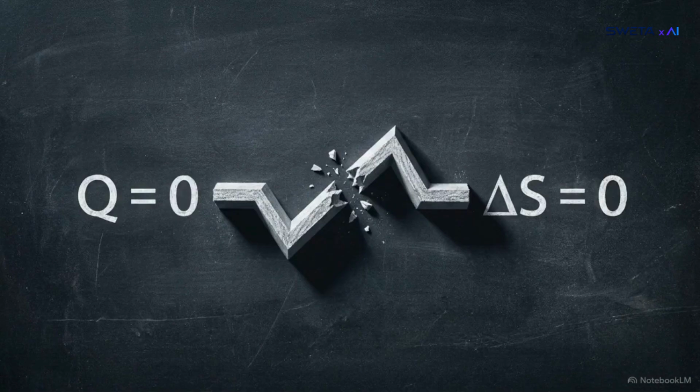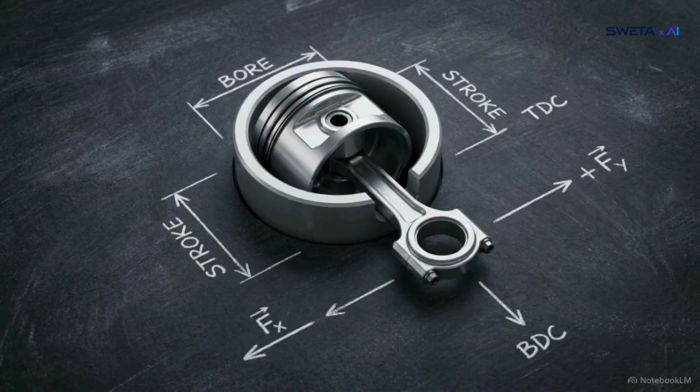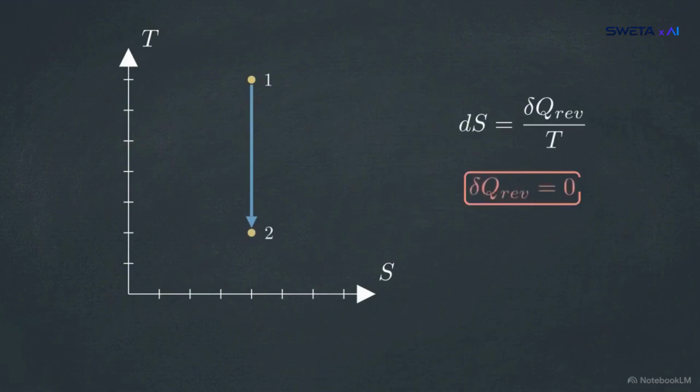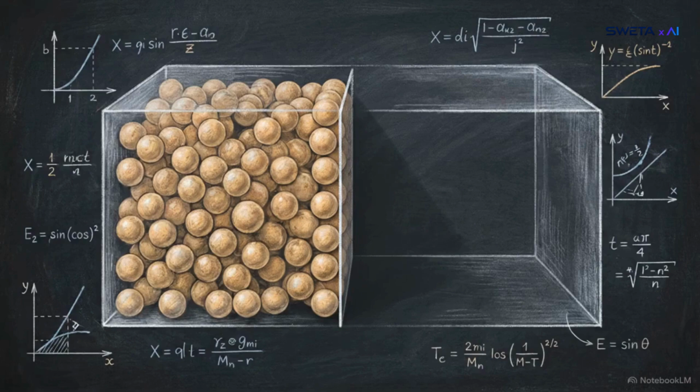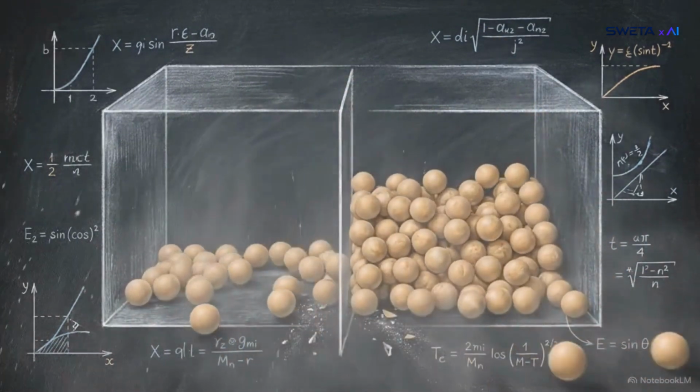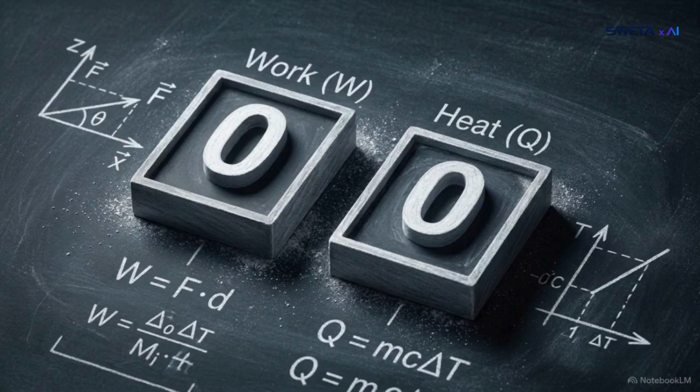A dangerous trap in problem solving is assuming that every adiabatic process, a process with no heat exchange, is automatically isentropic, or constant entropy. That assumption only holds for a perfectly reversible, infinitely slow adiabatic expansion. On a TS diagram, a reversible adiabatic process maps as a straight vertical line. Since heat transfer is zero, entropy on the x-axis remains constant. But apply this assumption to the free expansion of an ideal gas into a vacuum, and the calculation will fail. In a free expansion, work and heat exchange are both zero.